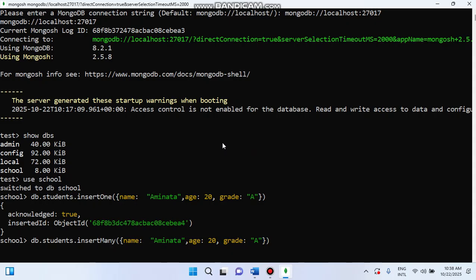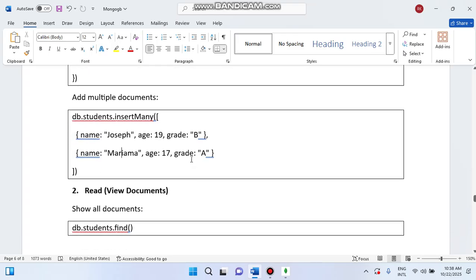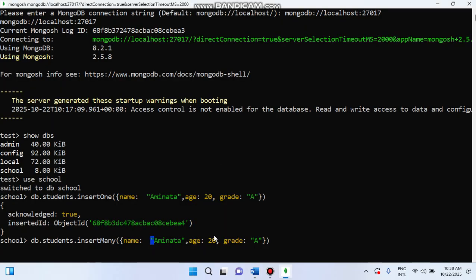Then I will add another name. We need to use a comma and we can add a lot of data. Suppose I'm adding Joseph over here, and then the age maybe 25, and the grade maybe O.